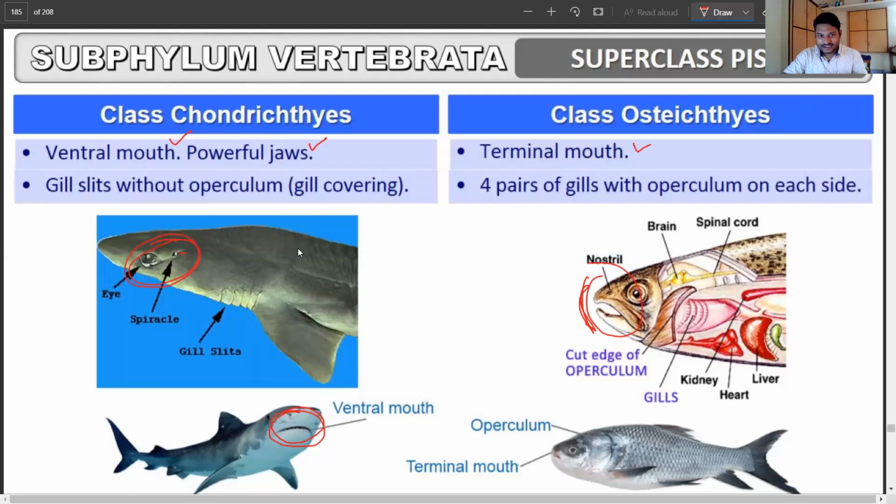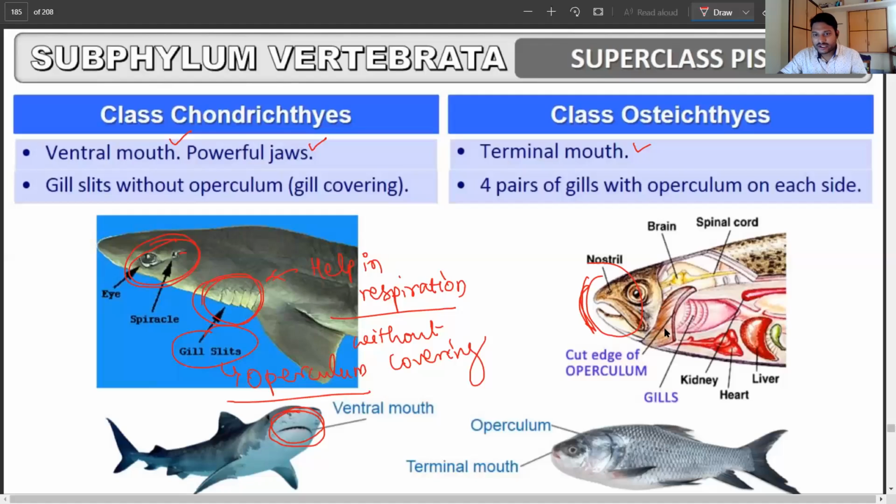And the gill slits, right? Here we are going to see the gill slits. Now these are going to help in the process of respiration. But here they are without any sort of covering. Another thing that you have to keep in mind, the gill covering is called the operculum.